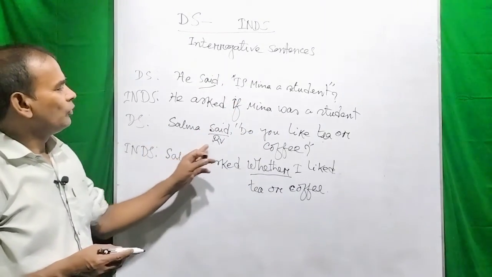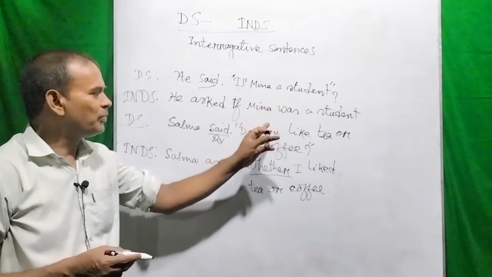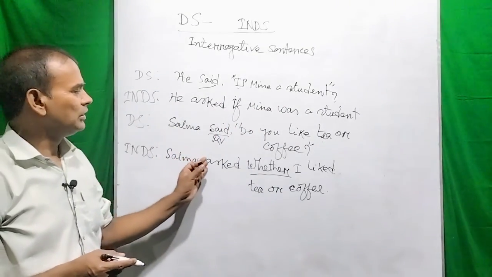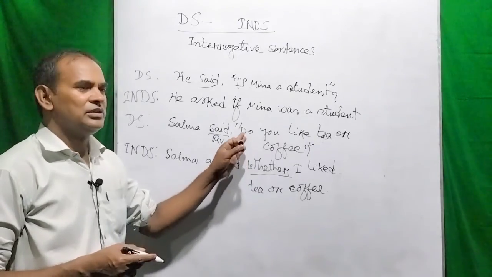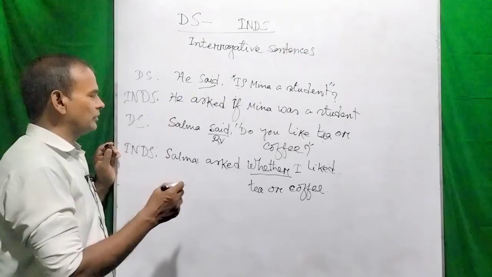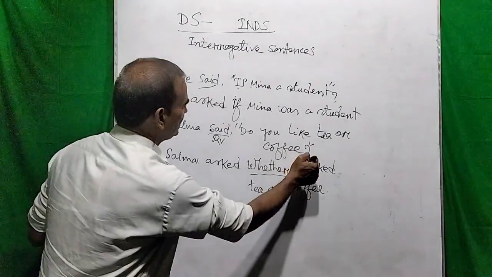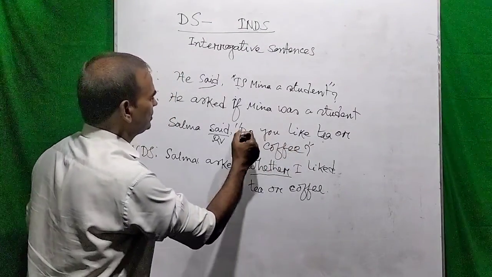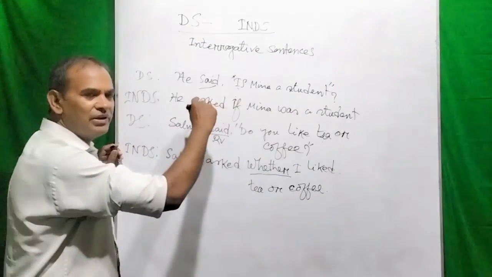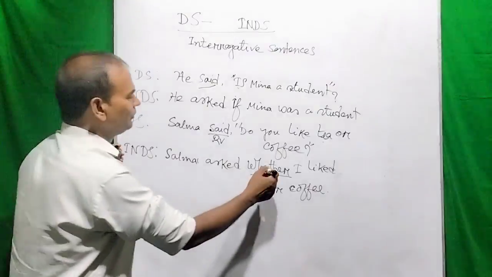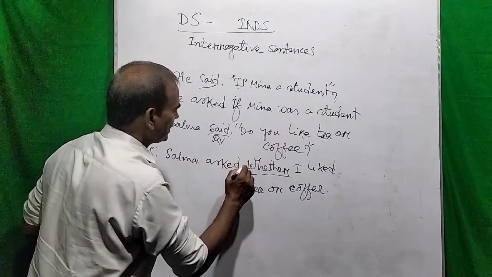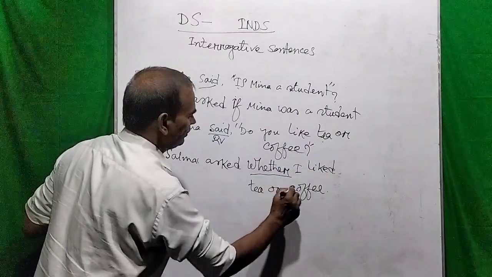When two words refer to the same person or thing, we use the change of subject, change of person. So the person has been changed here. "You" has been changed because I have taken the implied object here, me. So you and me refer to the same person, so the subject has been I here. So Salma asked whether I liked tea or coffee.